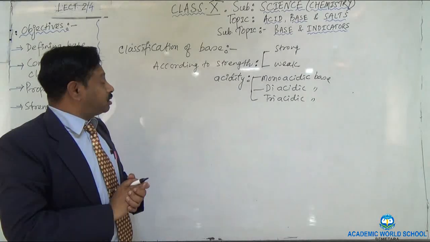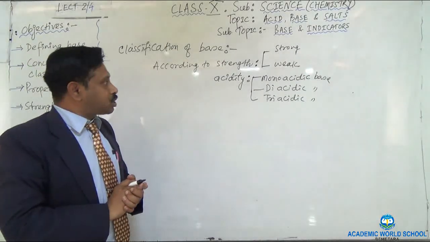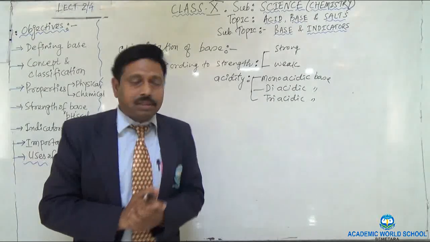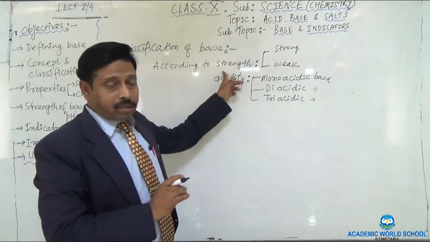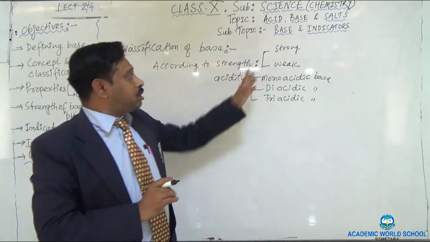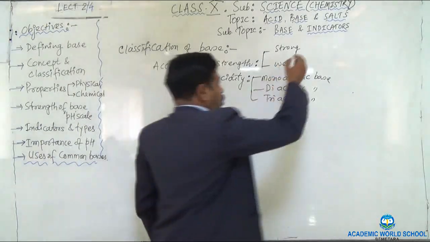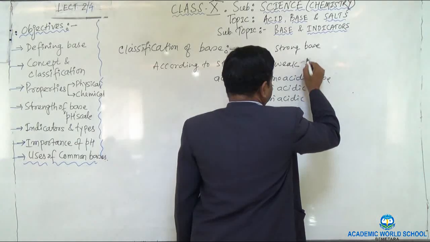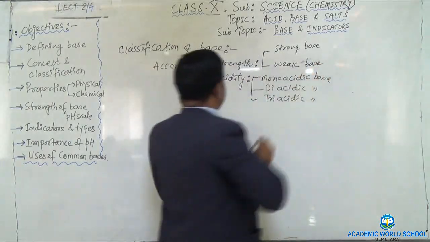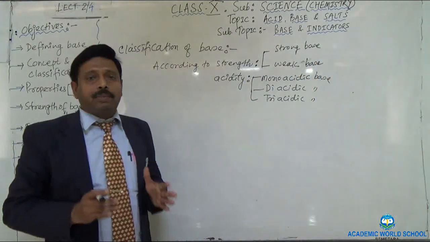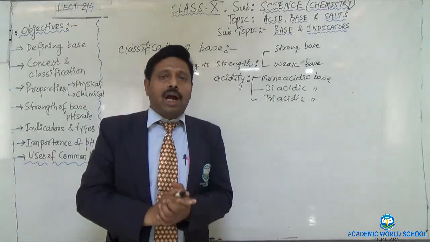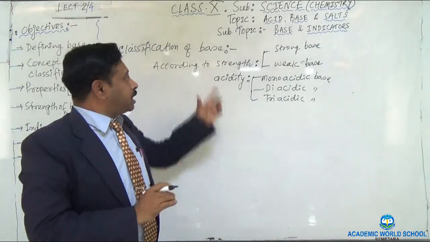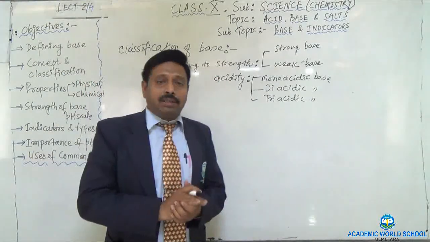Strong base. As I told you, bases produce hydroxide ions, and according to the strength, the bases are classified into strong base and weak base. Now you see, strength depends upon the amount of hydroxide ions produced in water medium. It is the availability of the hydroxide ions.